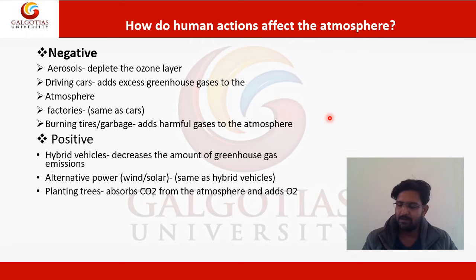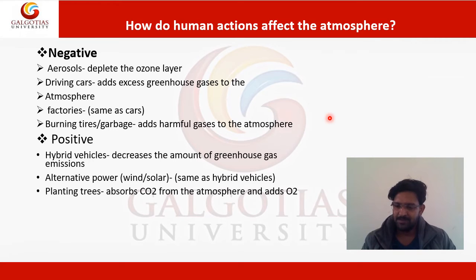So in many different forms we are emitting gases. These gases are mainly harmful to the atmosphere, and there is an ozone layer. The importance of the ozone layer is to filter all the UV light coming directly from the sun, so that the sun rays we receive on earth are not directly harmful. To protect us from these harmful rays, the ozone layer is very important.